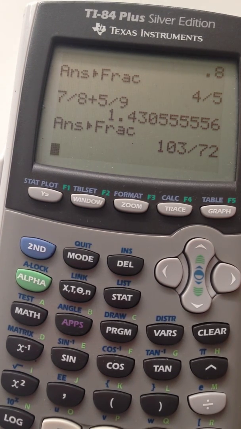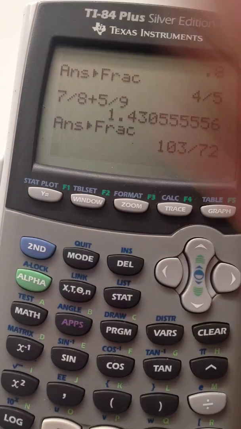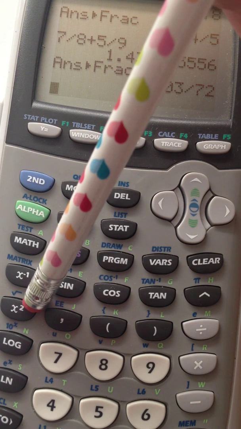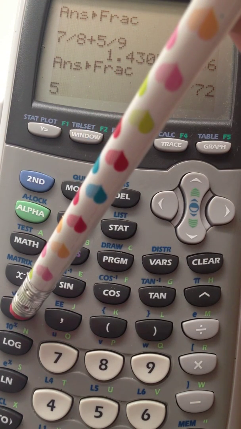All right, next I want to show you how to enter powers like exponents and also square roots. So let's say I'm going to do something like 5 squared. There is an x squared button right here. So you can just press 5 and then the x squared button.